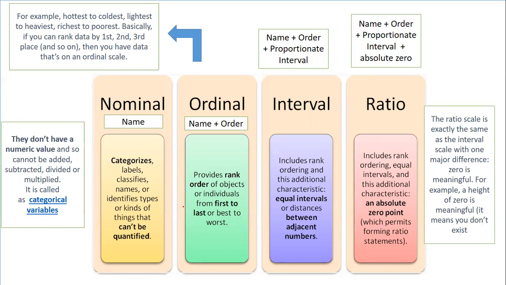So here, the name indicates the nominal, then the ordinal, the interval, and the absolute 0. So absolute 0 means, for example, that it does not exist. Okay. So for example, if I say height is 0, it is not existing, and that is the only difference between interval and ratio scale.